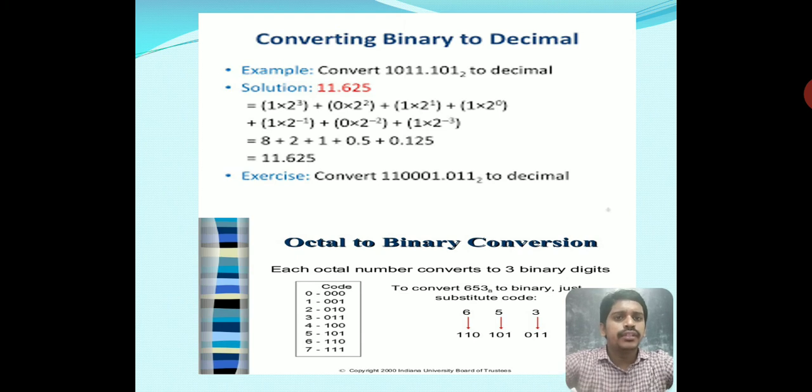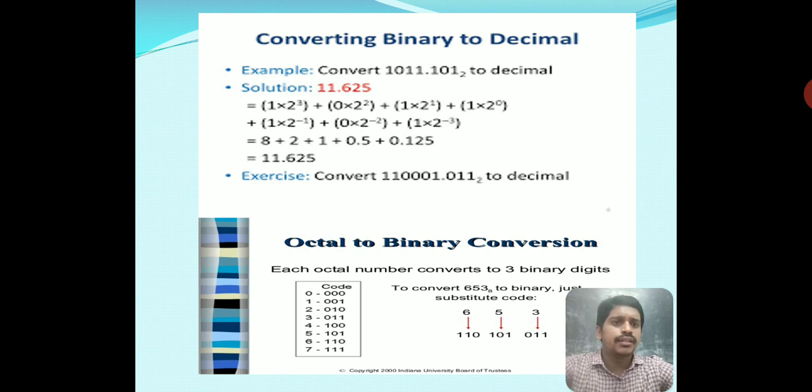Next we look at octal to binary conversion. Each octal digit converts to 3 binary digits. We use the digits 0 to 7 to represent an octal number, and in the binary system we use either 0 or 1. So how do we convert octal to binary? Each octal digit converts to 3 binary digits. Example: 653 base 8, an octal number.